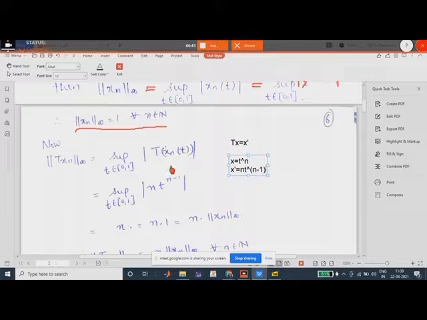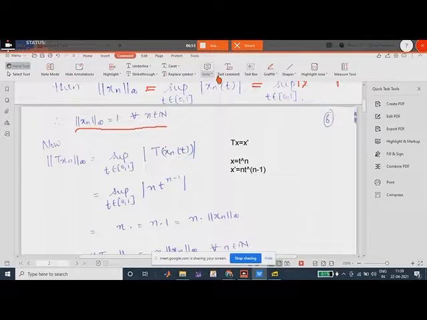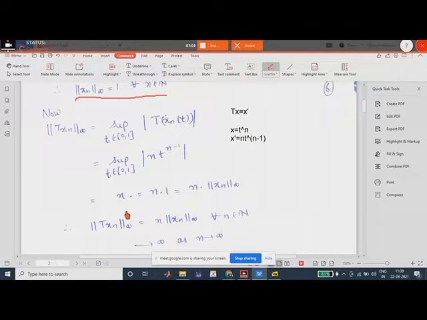So we put this value in Tx and t. So we get the supremum of t in [0,1] of n raised to power n times t raised to power n minus 1. Now here n is arbitrary and t is from 0 to 1. So again the supremum would be n, for t equals 1 we get the supremum, right? So the supremum would be n. What can we write n as? n into 1, and 1 was the norm of x infinity, right? We obtain that the norm of x infinity is 1.